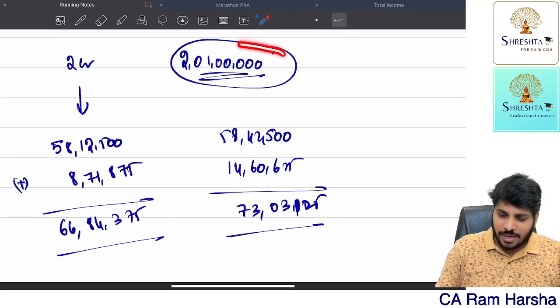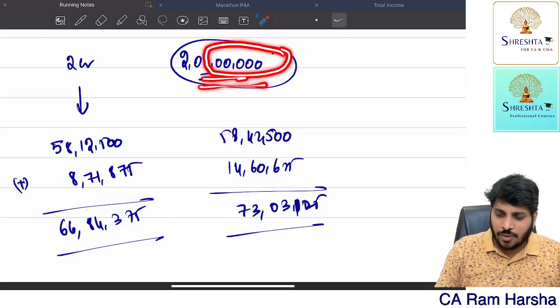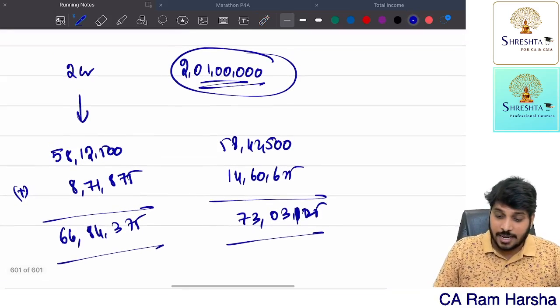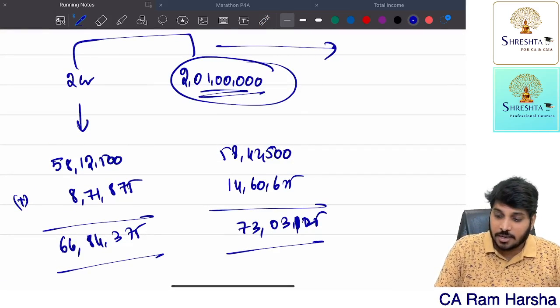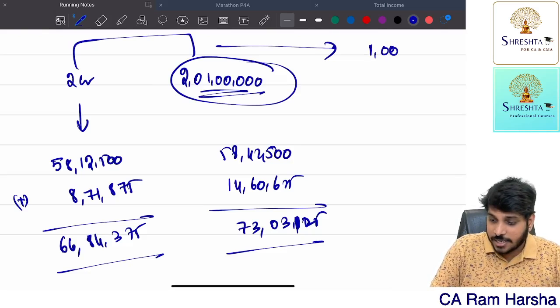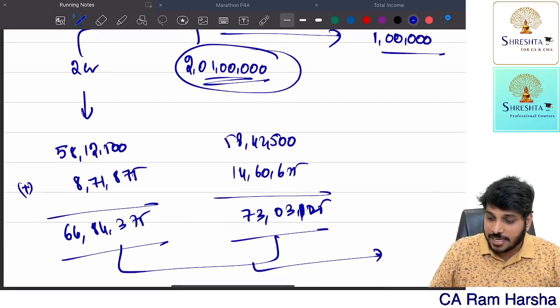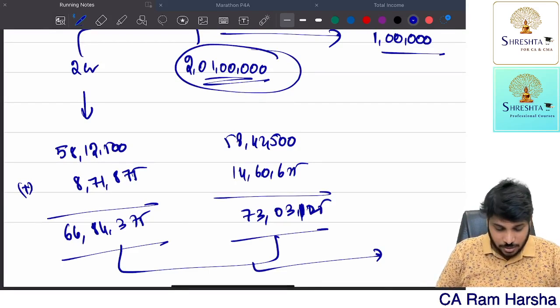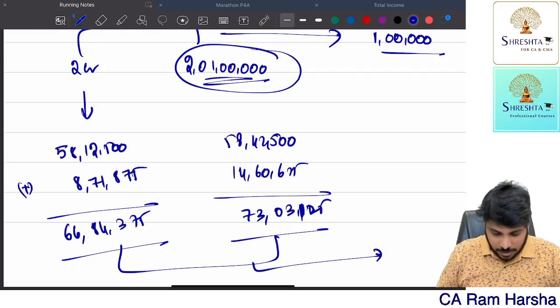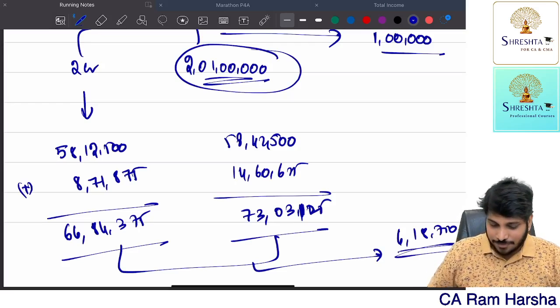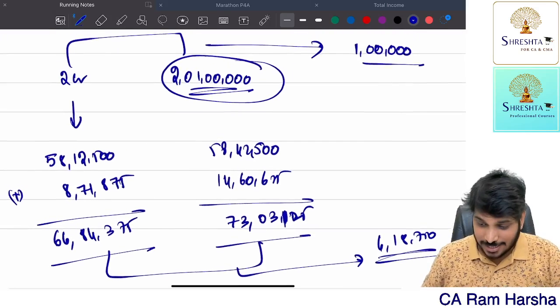Now in another case, this fellow has earned 1 lakh extra income. What is the total income? How much is the extra income? 1 lakh. Now because of this 1 lakh extra income, how much extra tax is he paying? 73,03,125 minus 66,84,375 is equal to 6,18,750. Now you see this example.